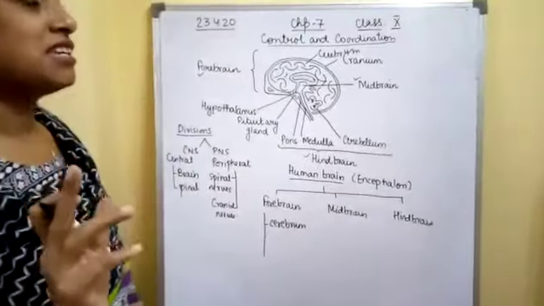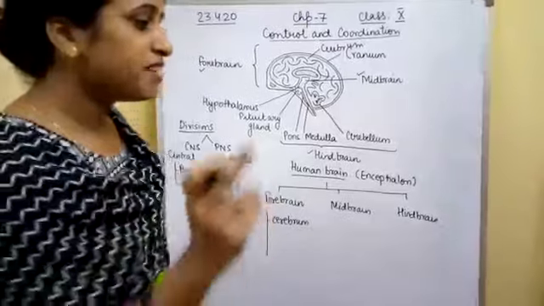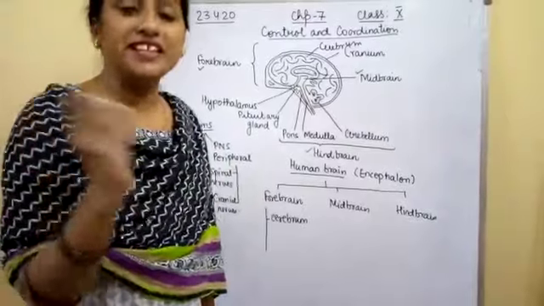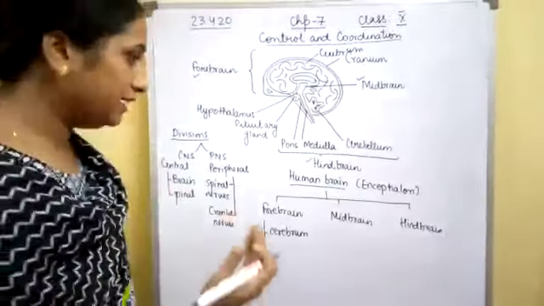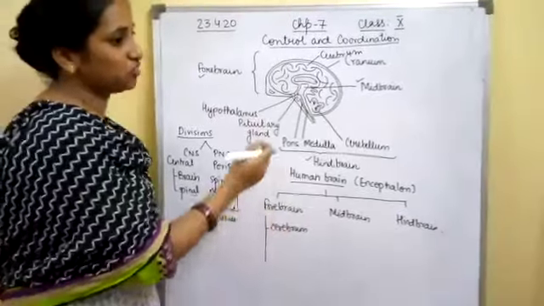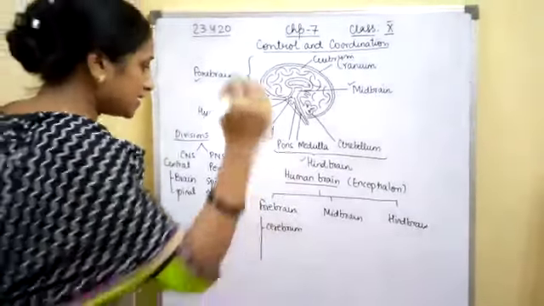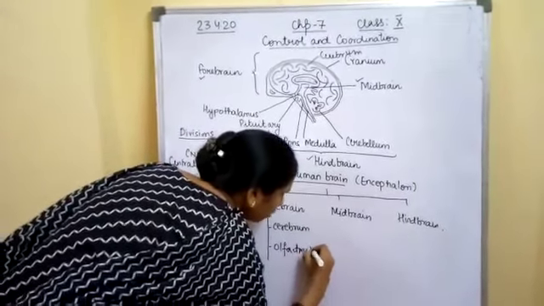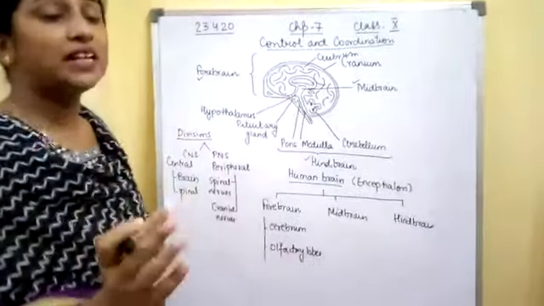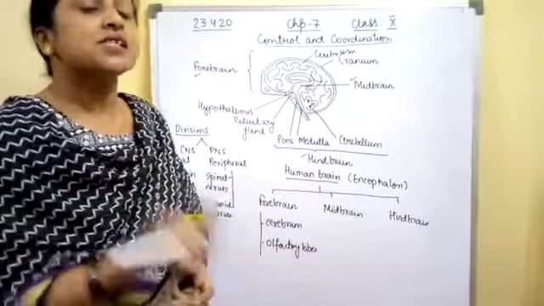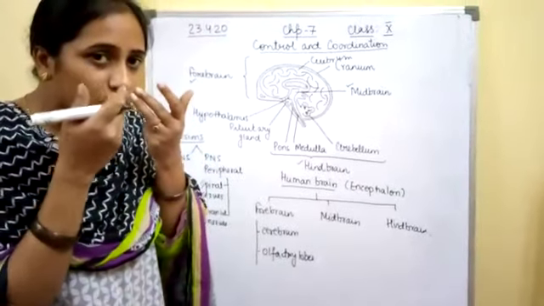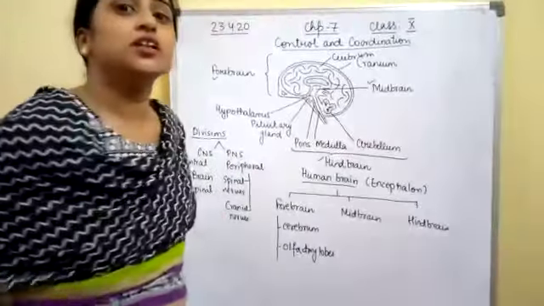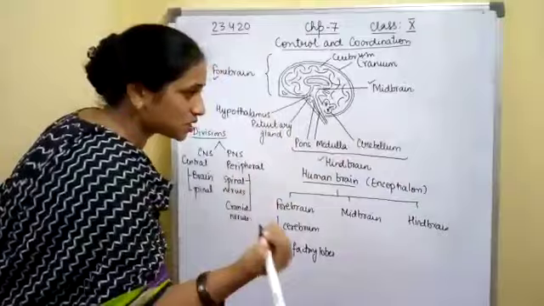The cerebrum is responsible for reasoning, speech, sight, thinking, hearing and intelligence. Next comes the olfactory lobes. Olfactory lobes come in pairs and are situated widely apart, and they sense smell. Whatever we smell through our nose goes to the brain, and the olfactory lobes interpret it as the smell of something.